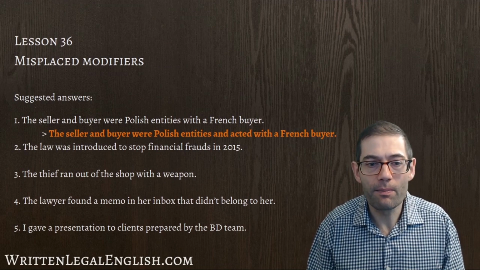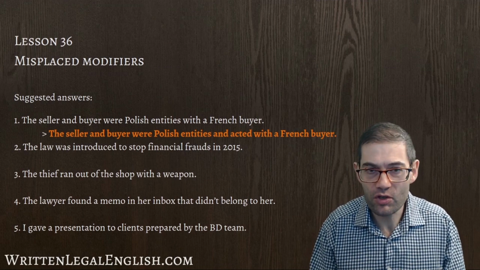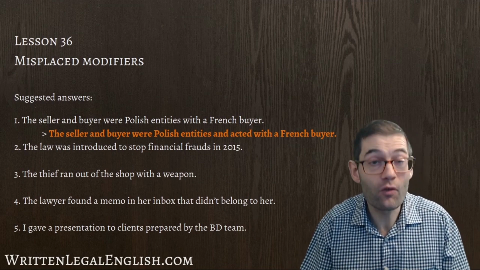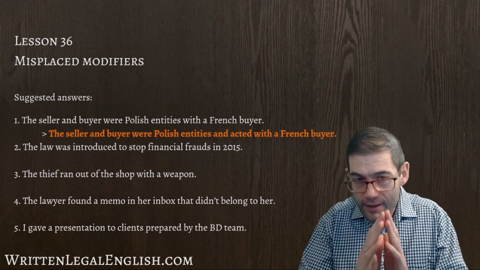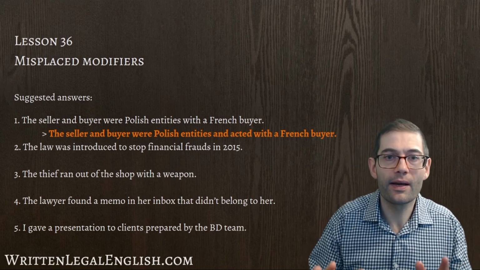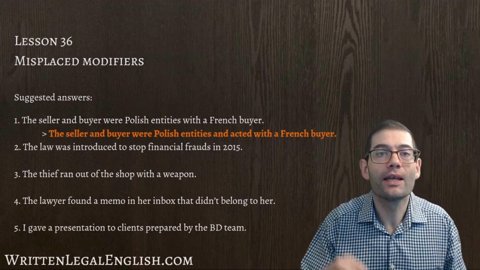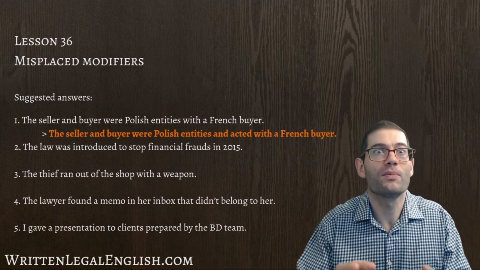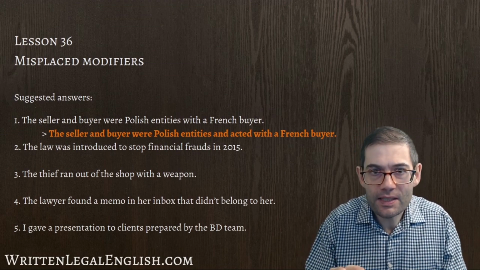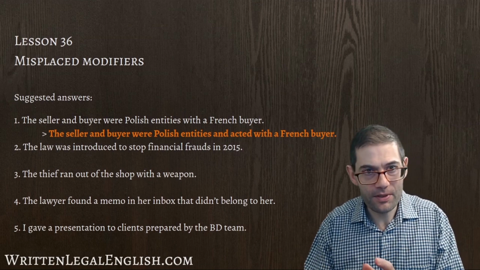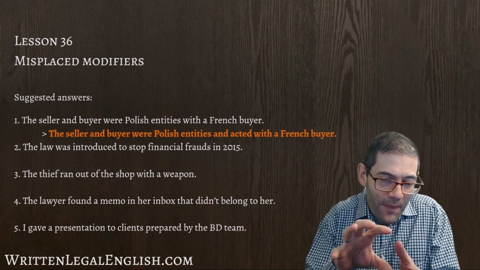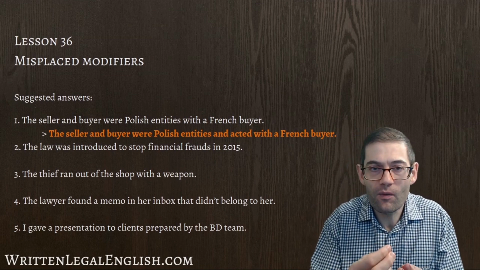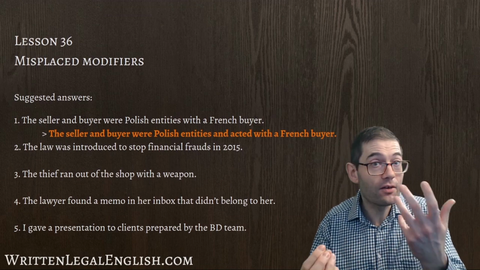The seller and buyer were Polish entities and acted with a French buyer. Now, of course, that's just one possible understanding and therefore one possible solution. There could be a number of other potentially correct solutions as long as that relationship is made clear. And this is the danger with finishing off a sentence with a prepositional phrase. You'll see that a lot of these questions end with a prepositional phrase, and it's this confusion which is then caused. What's the relationship between that information that I'm just adding on at the end and what came before in